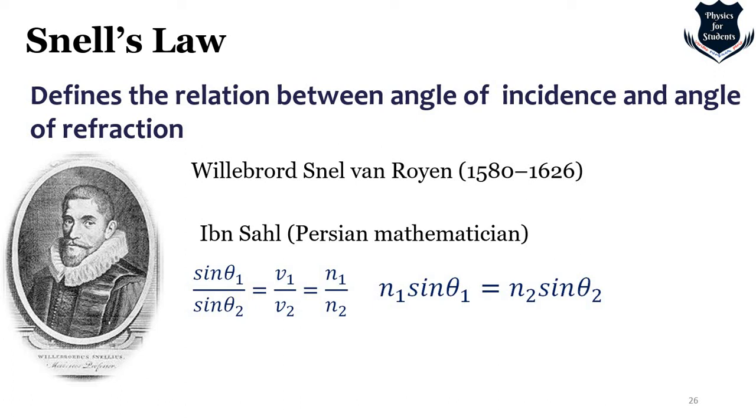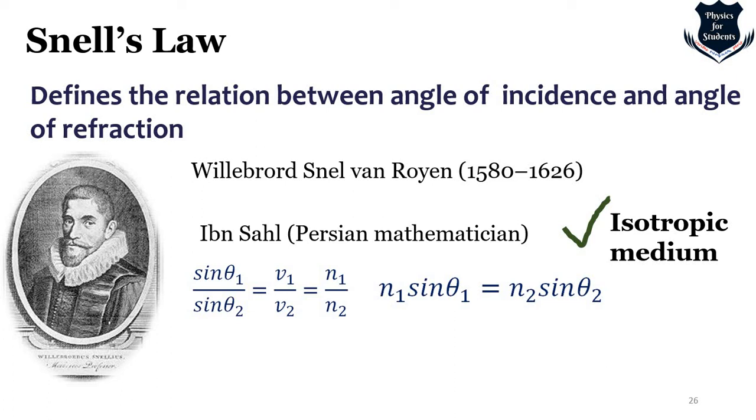Now remember one thing, that Snell's law actually works in isotropic medium, not in anisotropic medium. By isotropic medium, I mean a medium in which all the properties are uniform, right? All of them are more or less the same. For example, glass and water. They have the same consistent chemical bonding, and they have the same refractive index.